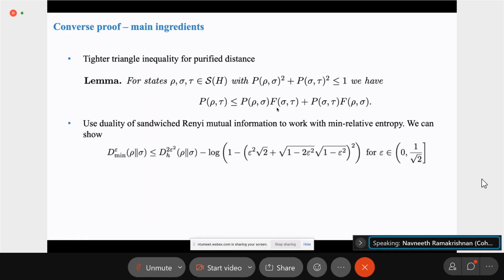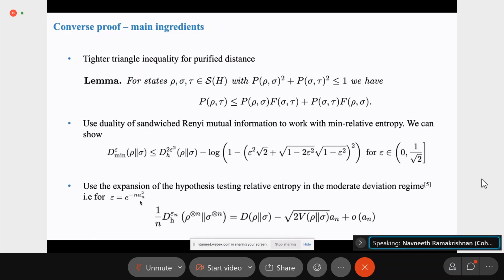Using this, one can bound the smoothed min relative entropy with the hypothesis testing relative entropy, as shown here. This is the key step, because then once again, for the hypothesis testing relative entropy in the moderate deviation regime, for IID states, one has an expansion as shown here. So these are the steps that go into the converse proof.